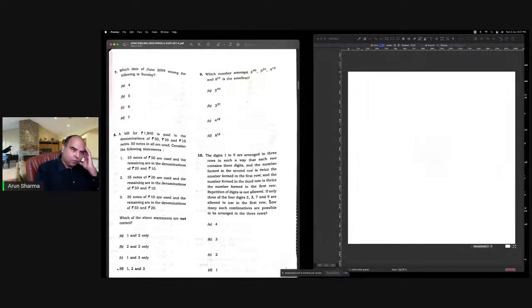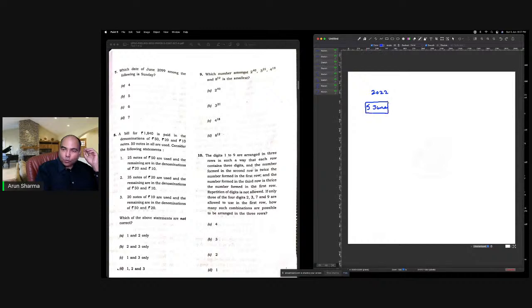What date of June 2029 among the following is Sunday, right? So when you see this question, which Sunday, it has taken us straight to 2029, right? And we are in 2022, we're in 2022 and today being 5th June. So this is typical of UPSC. They know that you know that today's date is 5th June and this is Sunday.